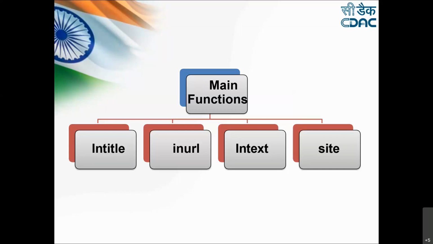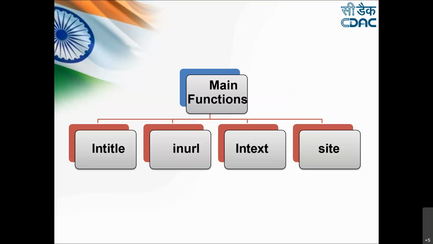Then we have inurl. Inurl allows the attacker to search for pages based on the text contained in the URL. It searches all the URLs available on the web and finds out whether the text we specify is present in that URL. If it is present, it will return that URL as a result. So if I put inurl:login.php, it will extract all those pages which have login.php as part of the URL of a particular website.